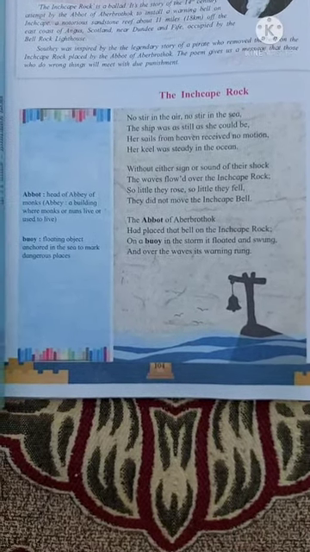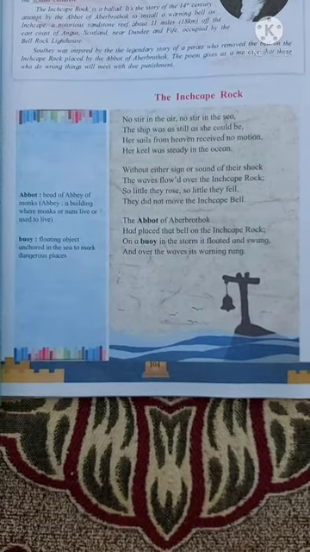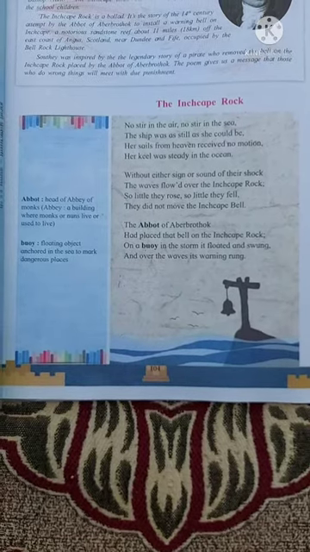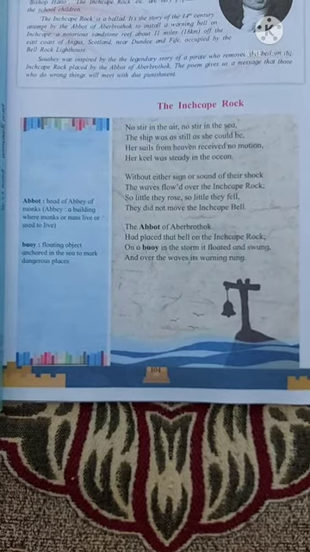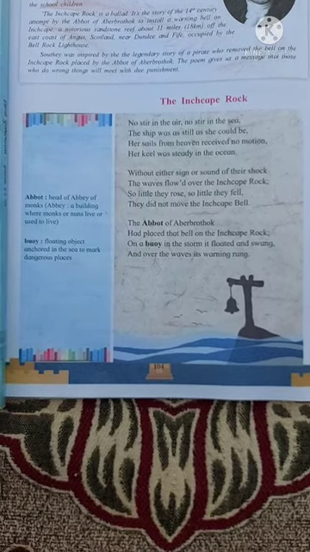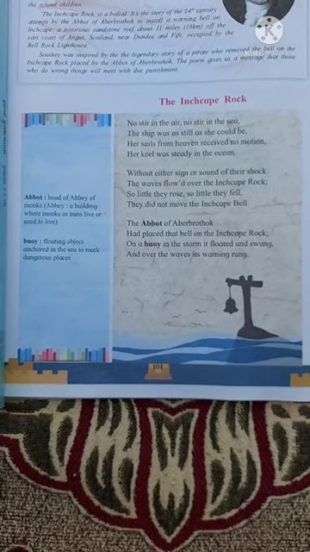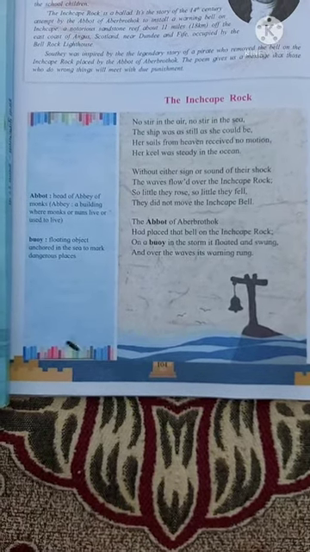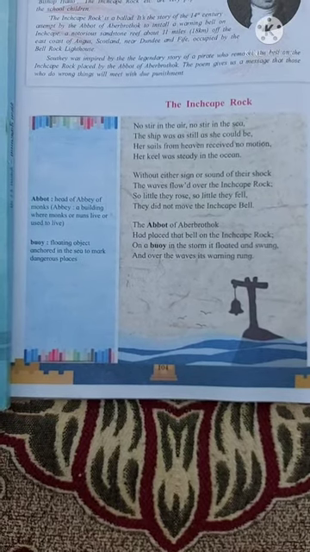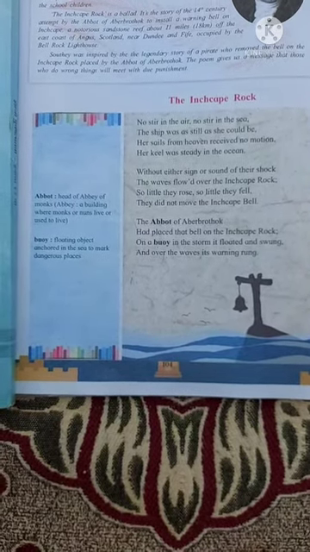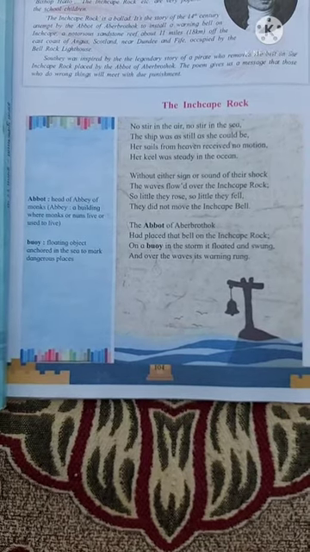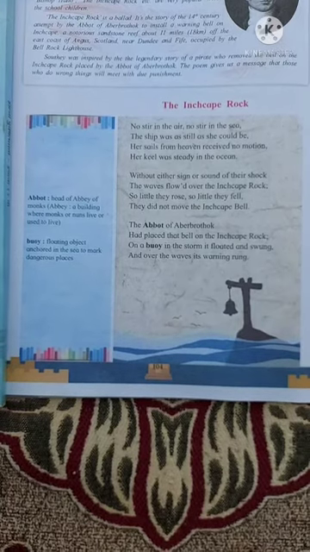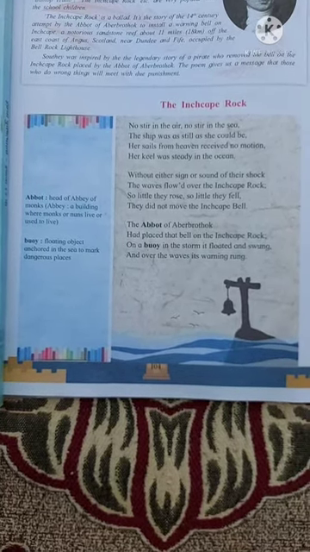Now see in the second stanza. Without either sign or sound of their shock, the waves flowed over the Inchcape Rock. So little they rose, so little they fell. They did not move the Inchcape Bell. So without either sign or sound of their shock. So first of all, you must know what is that Inchcape Rock and what is the Inchcape Bell. Here you can see in this picture there is a bell on the rock. It is placed hanged over there and you can easily see that bell.